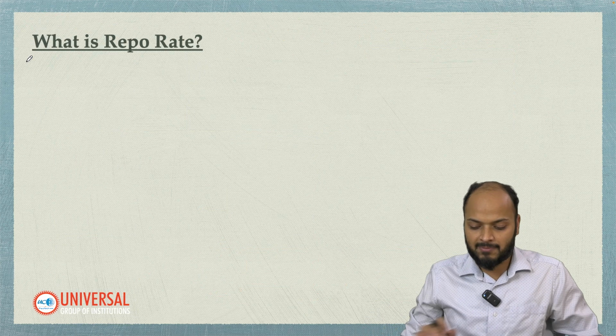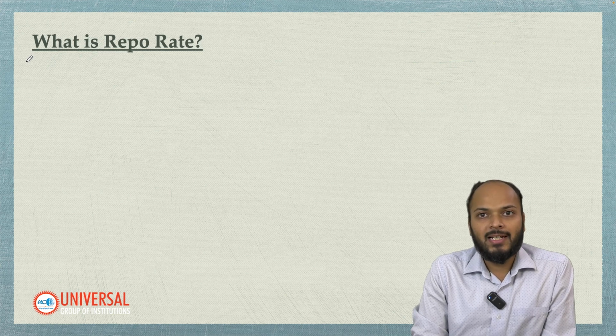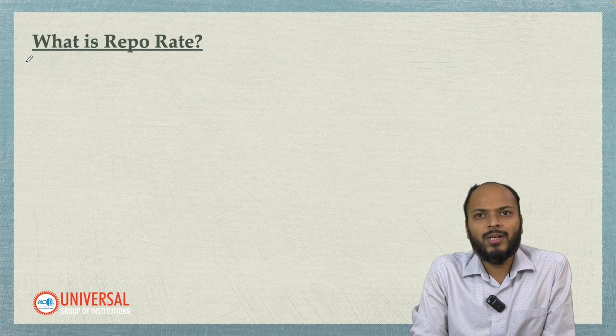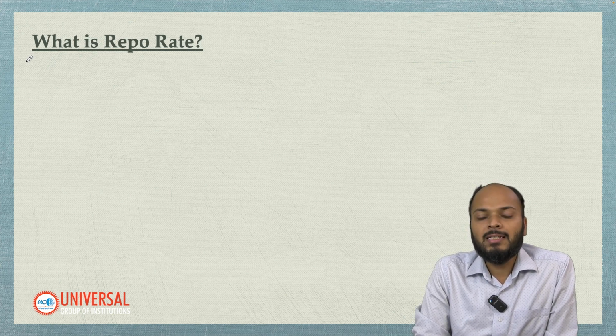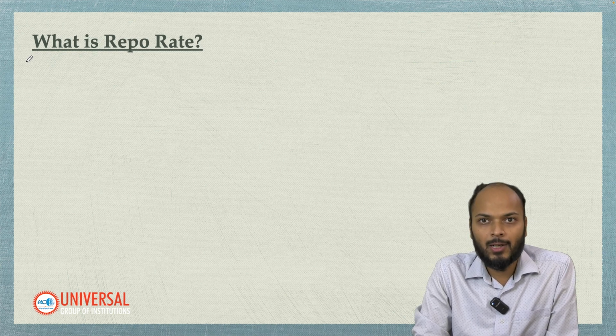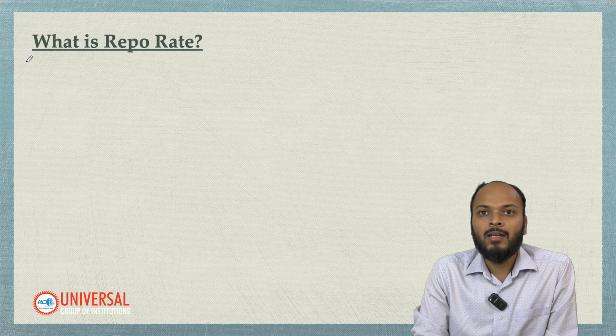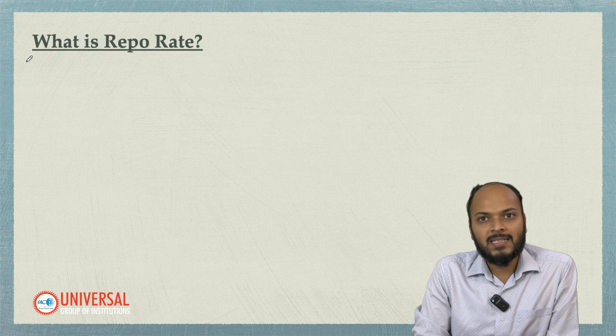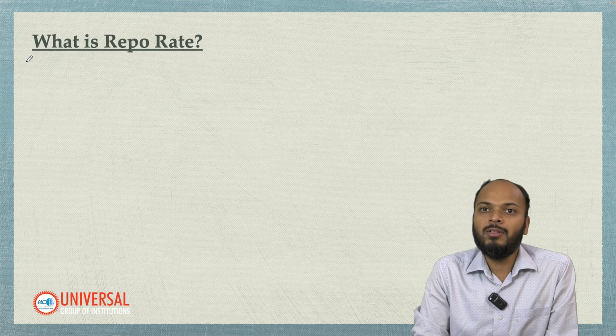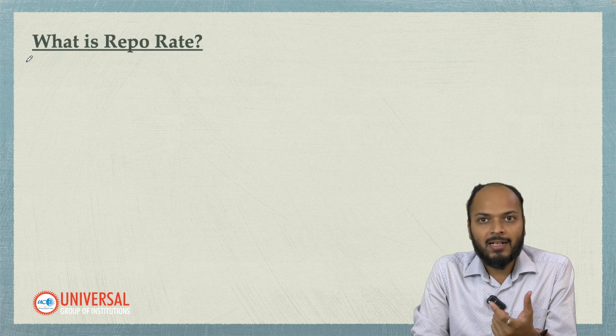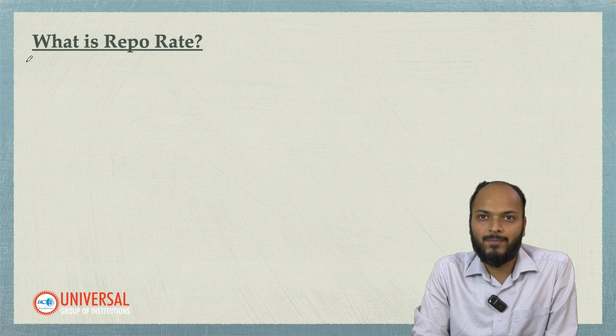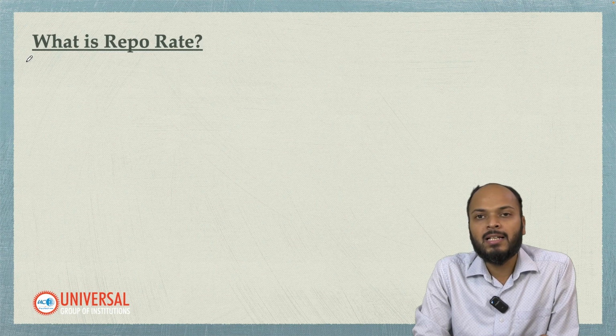Now the next thing is, RBI has lowered the repo rate, but what does repo rate mean? Repo rate means when banks, for their short term needs, take a loan from RBI, the interest which banks pay for the short term loan to RBI is called the repo rate. So let's try to understand this in a simpler manner.